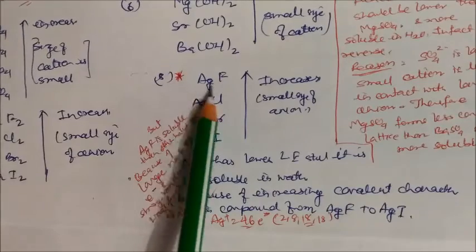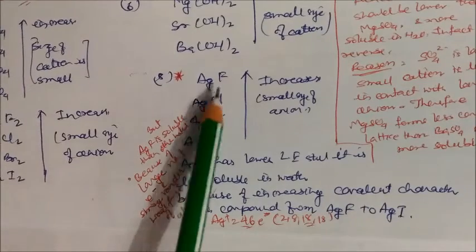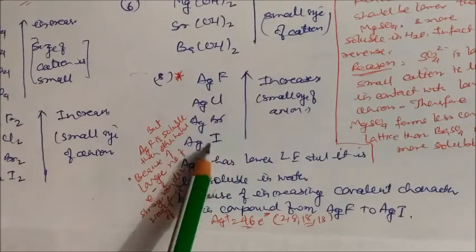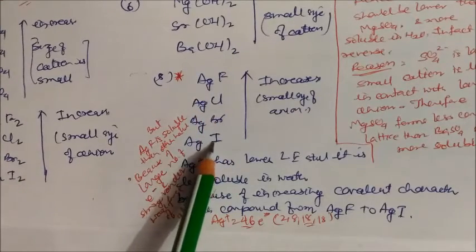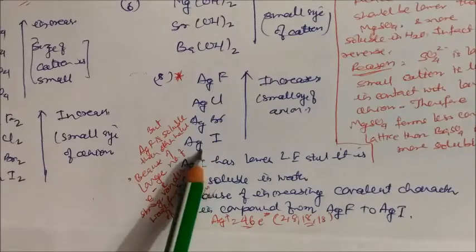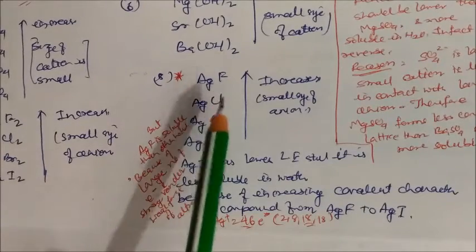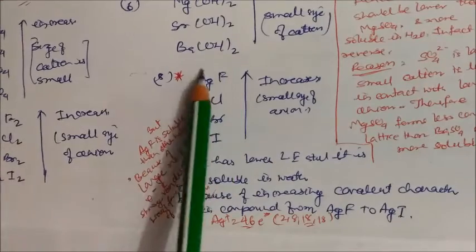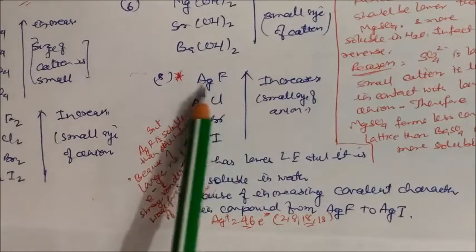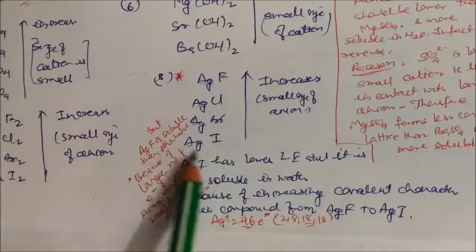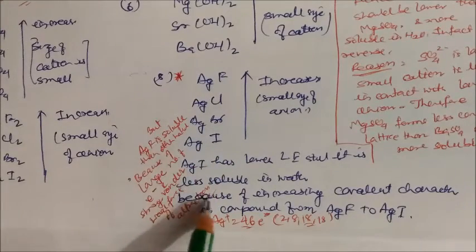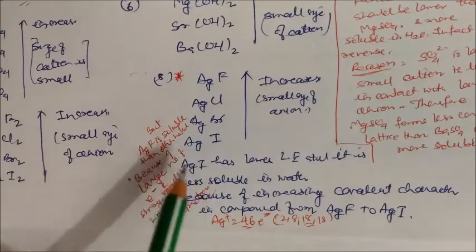In this case, the lattice energy is again increased, but the van der Waals force of attraction is very low. In the other case, the van der Waals force of attraction is very high, and that's why this one is more soluble and this one is less soluble. Lattice energy wise, silver fluoride has a high value, but silver fluoride is more soluble than silver iodide. Why? Because of van der Waals forces and the larger number of electrons present in the iodide ion.